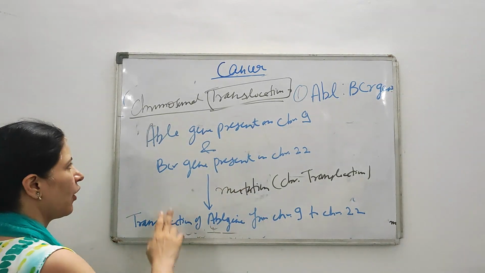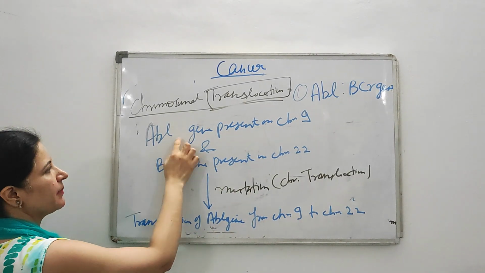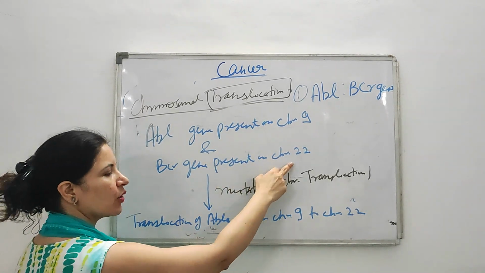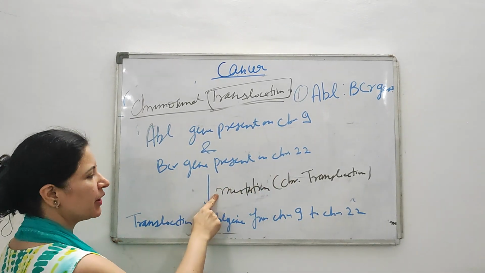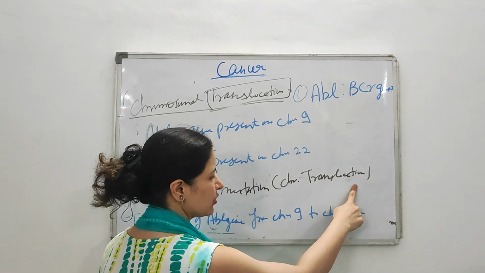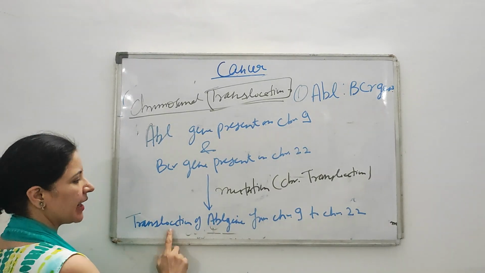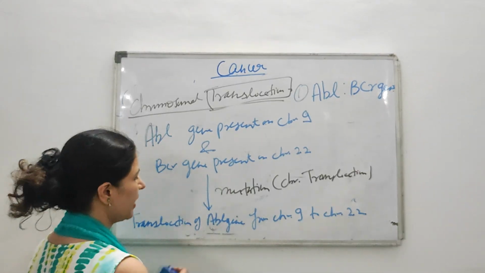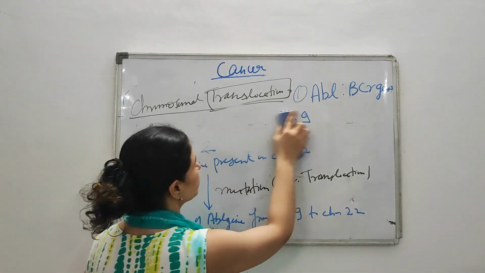So the ABL gene is normally present on chromosome number 9, and the BCR gene is normally present on chromosome number 22. When mutation occurs in these, and what kind of mutation? That is chromosomal translocation. Then there is a translocation of the ABL gene from chromosome number 9 to chromosome number 22.